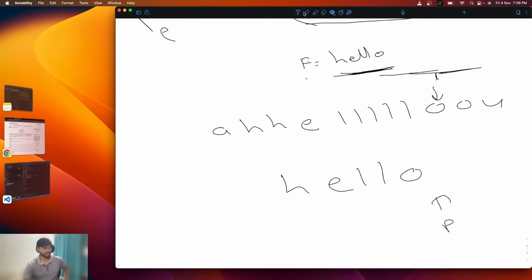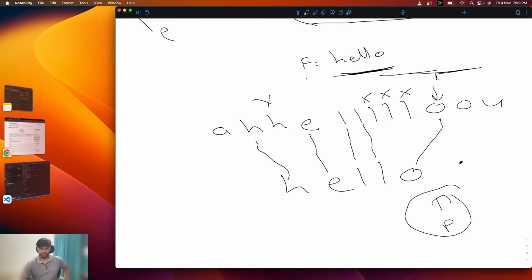So if you see, H was matched by this, this was ignored. E was matched by this, L was matched by this, and this L matched by this, and this was ignored, this was also ignored, and this O was matched by this. That's why our pointer P is here. Okay, so we are sure that there is a subsequence already there.